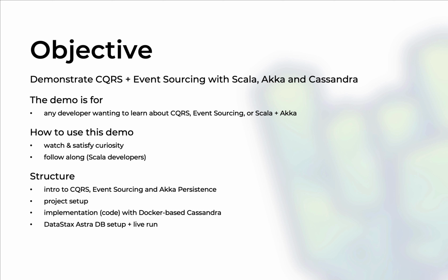Now, the structure of the demo is as follows. First, I'm going to introduce CQRS and event sourcing as design patterns, as well as the Akka persistence tool that we're going to use in the video. After that, I'll walk you through the starting project setup, and then for most of the video, we're going to do live code and testing locally on a Docker-based Cassandra instance. And finally, at the end of the video, we're going to take the official DataStax Astra DB service for a spin with the code that we implement in the video.